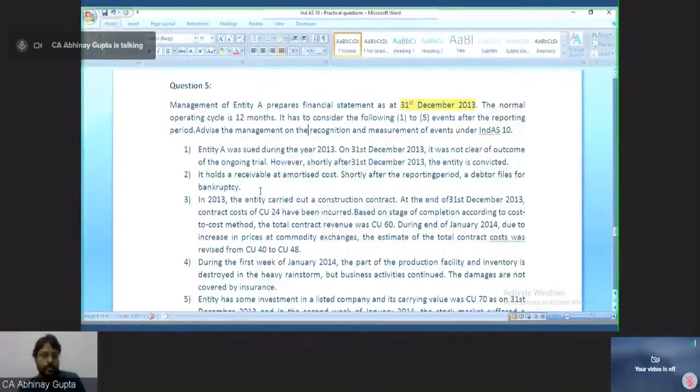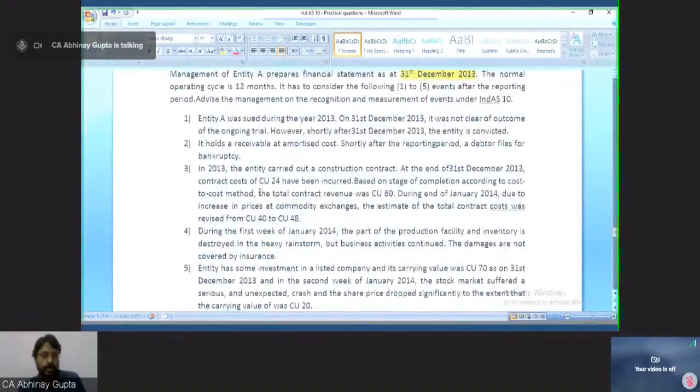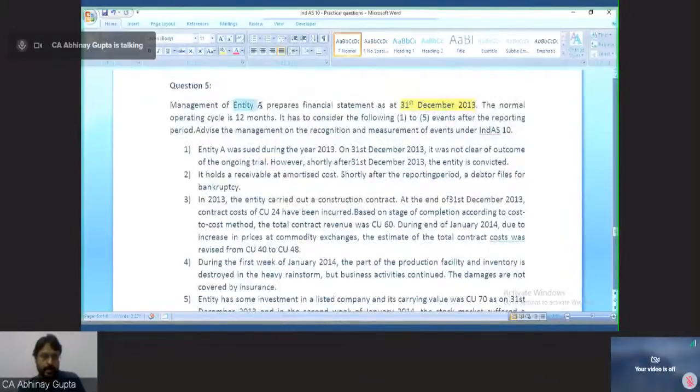So there are 5 situations which we now need to deal with and come up with our answer, whether these events are adjusting events or non-adjusting events. Okay, so situation number 1 is entity A. We are preparing the accounts of entity A.